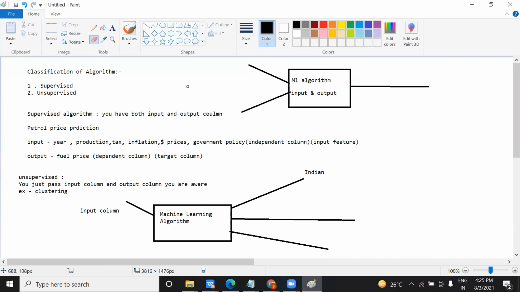Here we are doing classification in supervised, where you find out fuel price, where you have both input and output. When you test it on some new data set, your algorithm will tell you efficiently. But in unsupervised, you only pass the input column. Based on your input data, we make a cluster of similar data. And that is called unsupervised.